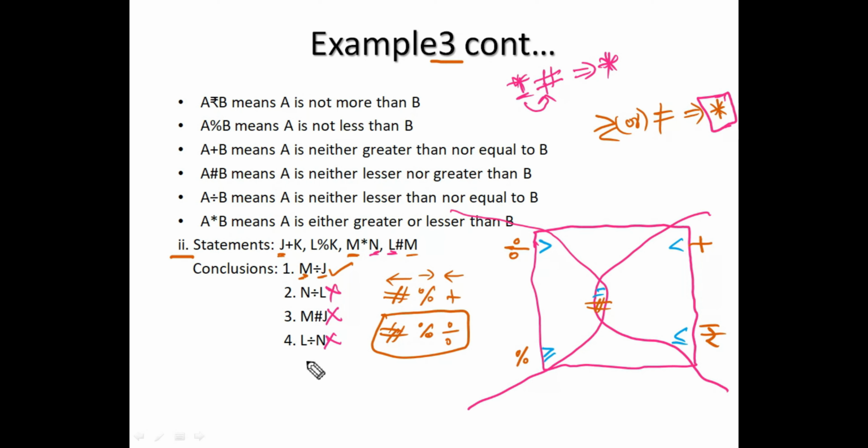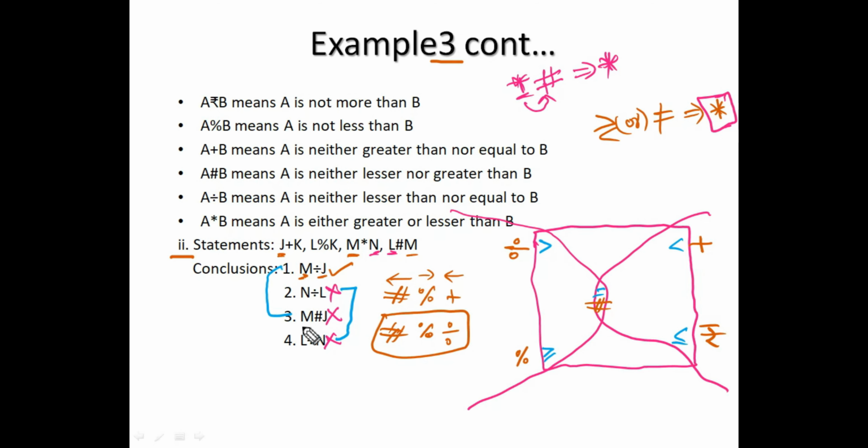So the answer is only conclusion one follows. No. Before confirming the answer as one follows, verify either or, because the same pair of elements are there. Okay, now I am verifying the either or case. So 1 and 3 are possible for either or. Yes. 2 and 4 are possible for either or. Yes.